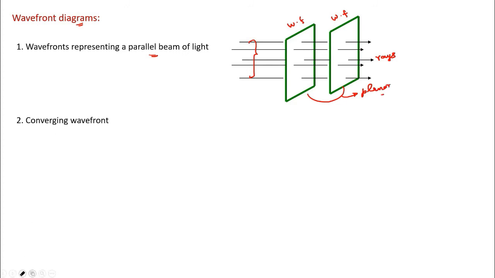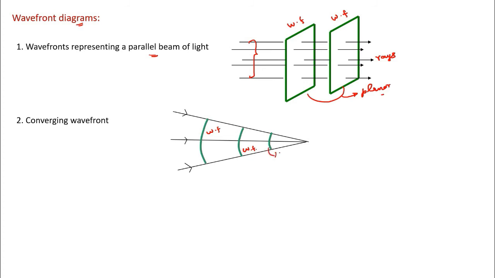Next one is the converging wavefront. We will see how to draw the converging wavefront. But bear in mind, whenever you draw a wavefront, it should be drawn in such a way that rays are perpendicular to it. You can see this. This is all converging wavefront.